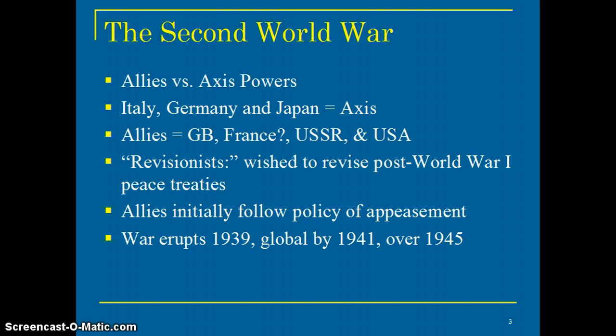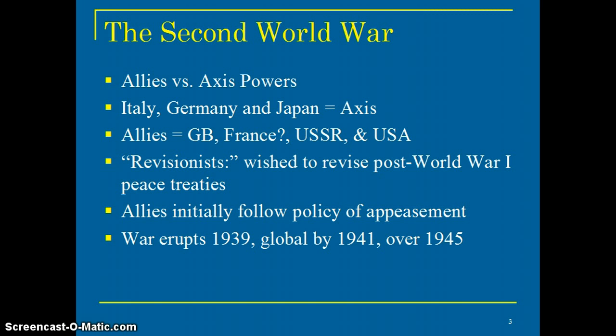World War II, Allies versus Axis powers, is the general overview. Italy, Germany, Japan equals Axis. Allies: Great Britain, France, USSR, and USA. Put France with a question mark because they're there for a little while, they get beat up, and then there's the France in exile thing.